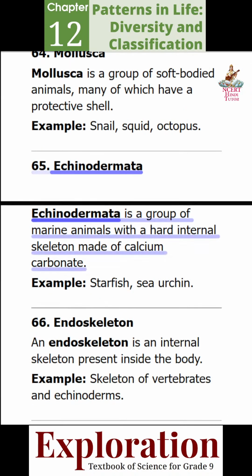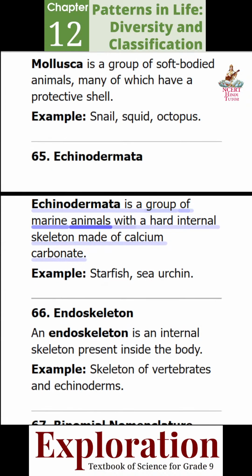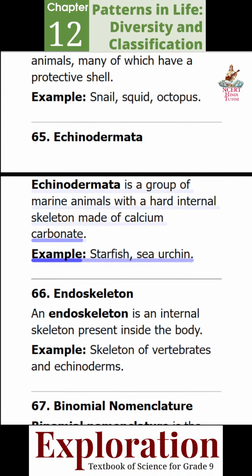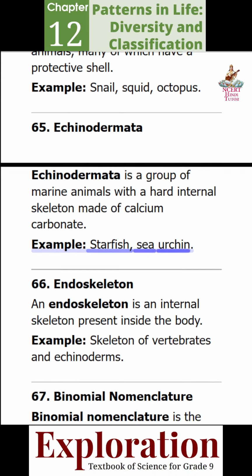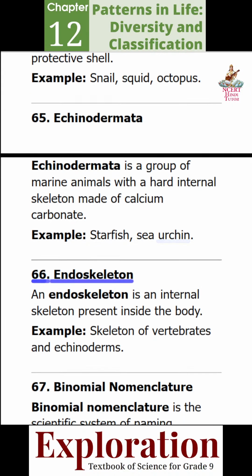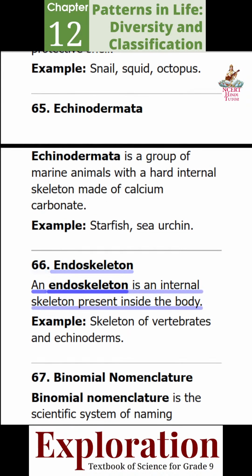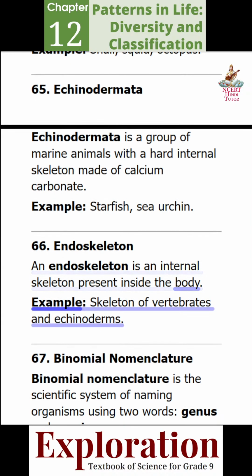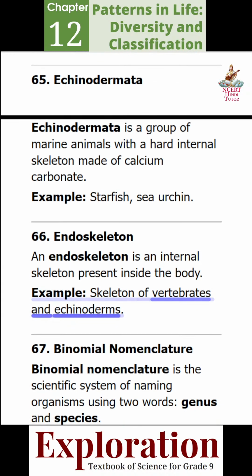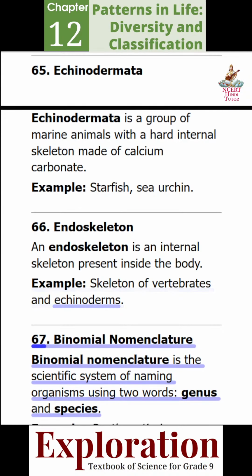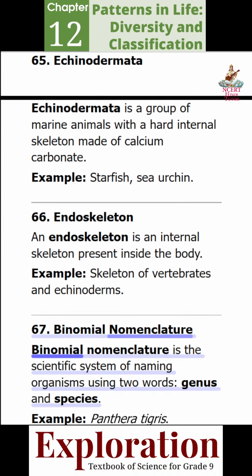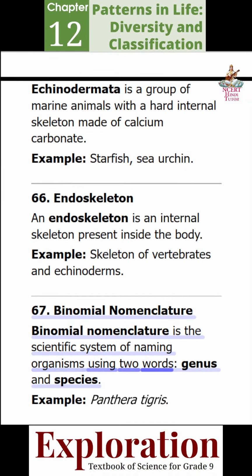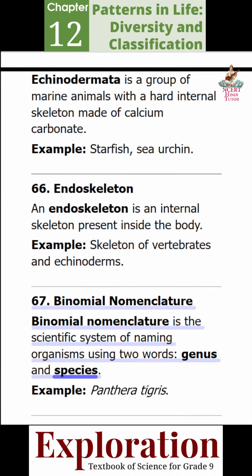65. Echinodermata. Echinodermata is a group of marine animals with a hard internal skeleton made of calcium carbonate. Example: starfish, sea urchin. 66. Endoskeleton. An endoskeleton is an internal skeleton present inside the body. Example: skeleton of vertebrates and echinoderms. 67. Binomial nomenclature. Binomial nomenclature is the scientific system of naming organisms using two words, genus and species.